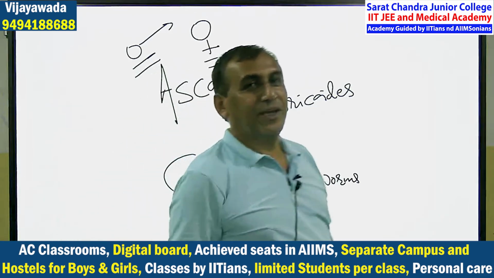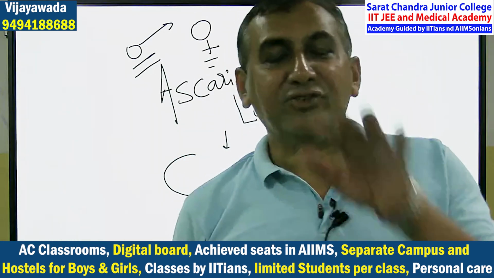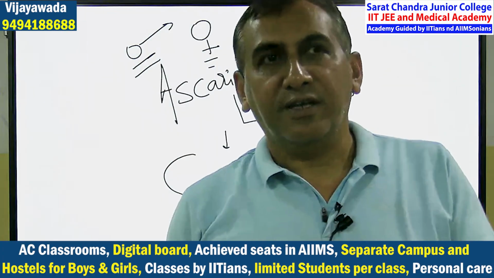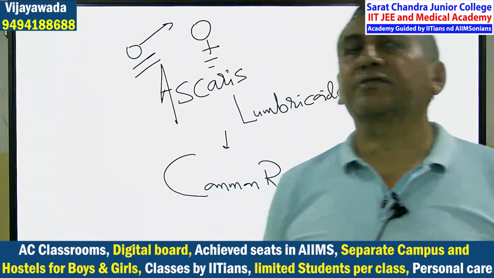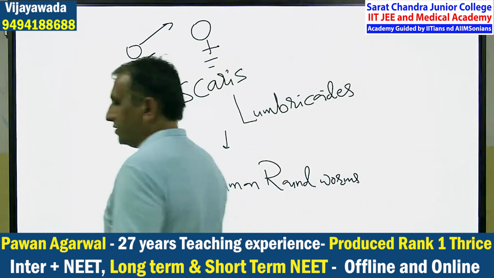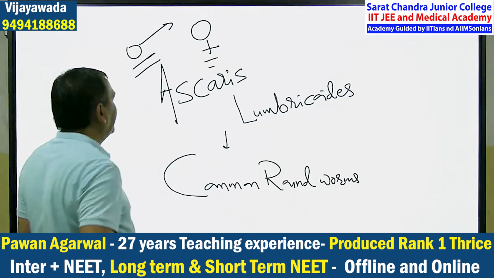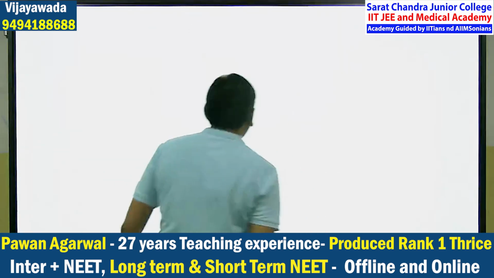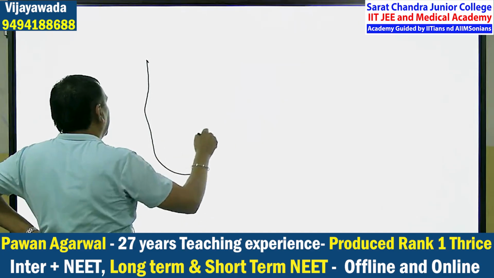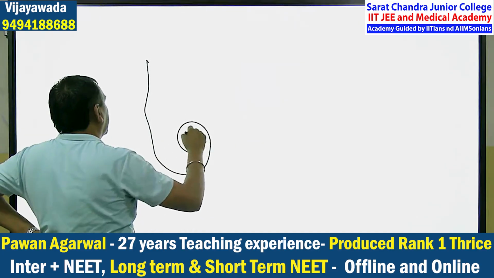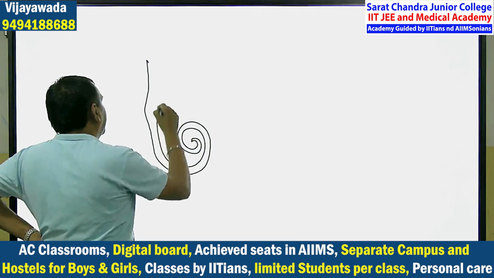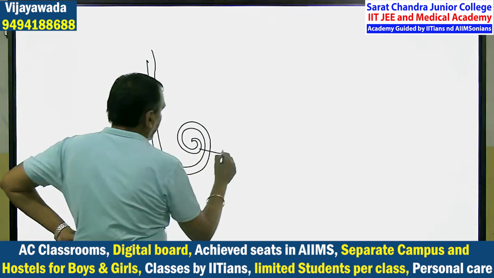Very interesting, if you will ask now. In Aschelminthes, the male is short and the female is long. Sexual dimorphism is present. If I give you two Ascaris, one shorter, one longer, you can easily identify which is male and which is female. One very interesting feature: this is the tail of the male. Tail of the male is curved like this.